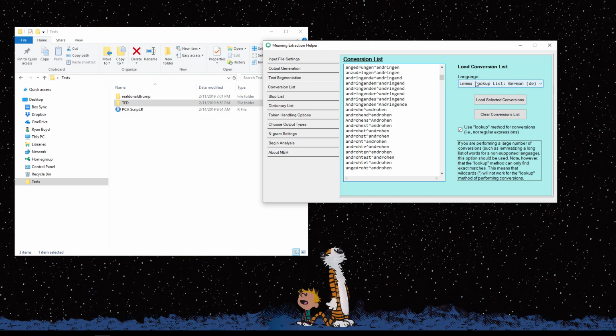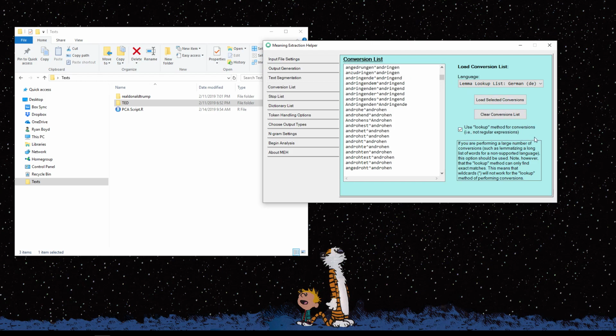You also notice that this checkbox has been checked automatically, the use lookup method for conversions. When you're using this type of approach, you want to make sure that this checkbox is checked because it changes the way that the conversion list works. If you have this unchecked, more than likely the program is going to get choked up on all the different things it's trying to do. This makes the Mean Extraction Helper use a much simpler method of doing the conversions list that will be faster and more accurate.